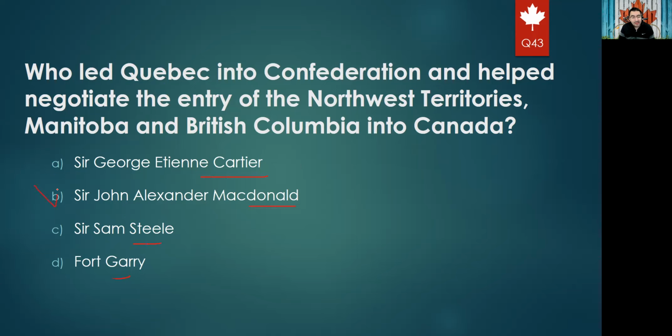It is not Macdonald. He is the first prime minister. It is not Gary. We know Gary is the father of Manitoba, and he tried to capture an area of Canada and had problems with the government. But the right answer for sure would be Cartier, and it's actually a French name, and Quebec is a French province. So the right answer will be A, Cartier.